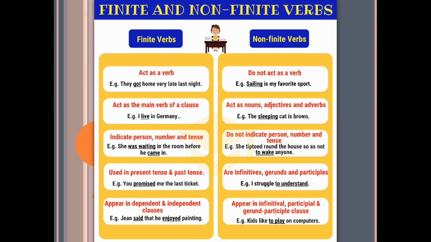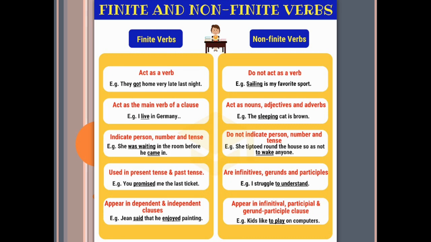Next, finite verbs indicate person, number and tense. For example: she was waiting in the room before he came in. Here a singular verb is used with the singular person and the tense is past. Next, finite verbs are used in present tense and past tense. Example: you promised me the last ticket. Here the finite verb "promised" is used in past tense.